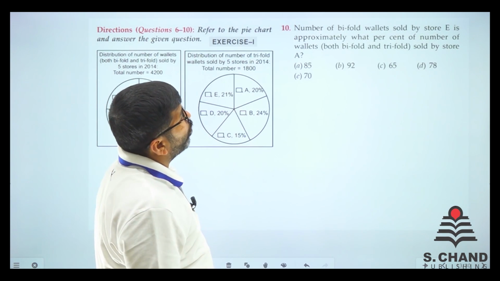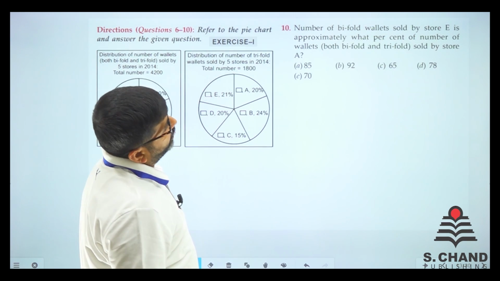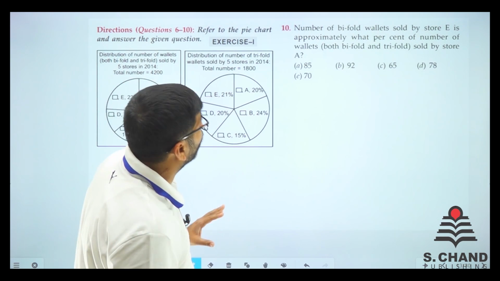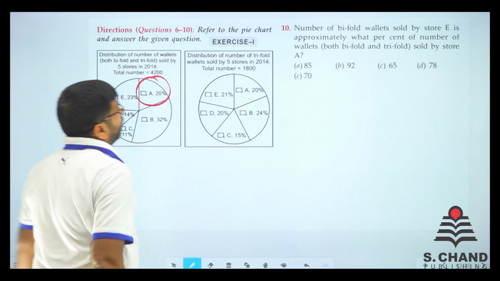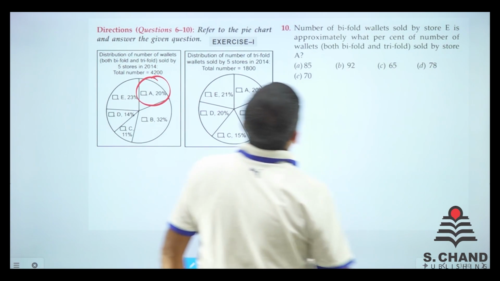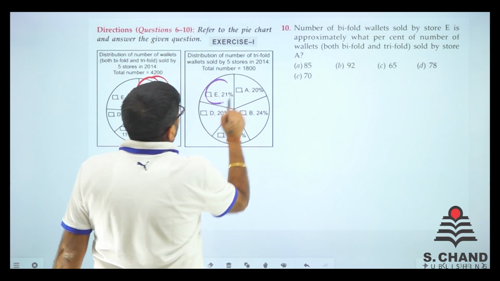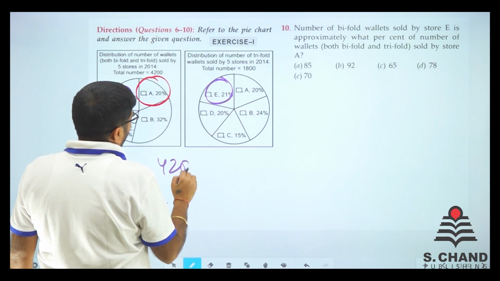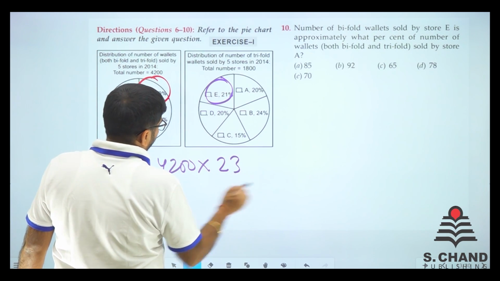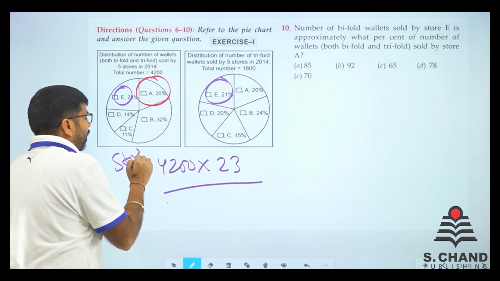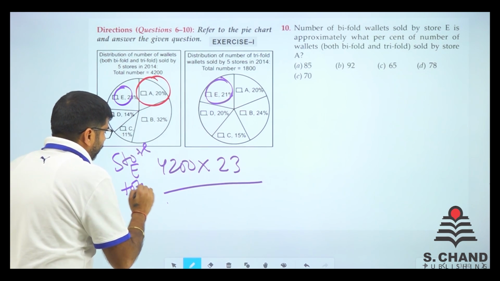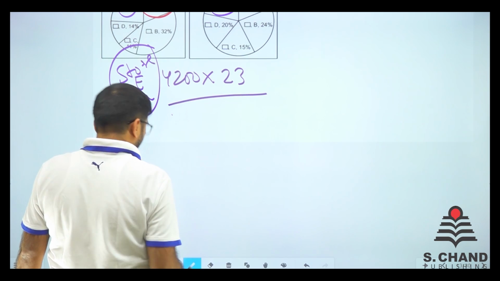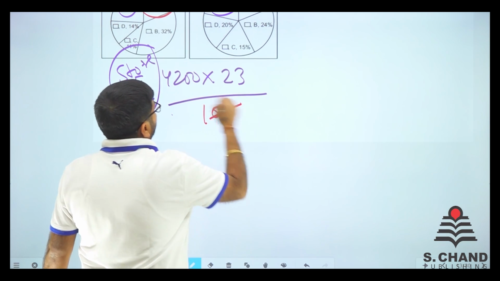It says the number of bifold wallets sold by store E is approximately what percentage of the number of wallets, both bifold and trifold, sold by store A. So store A का तो total, and what is the store E का bifold, store E का trifold, store E का total, right? So first we calculate 4200 का 23%, that is store E का total, store E का total, right? So calculate this first by 100. So we got 0 and 0 cancel.